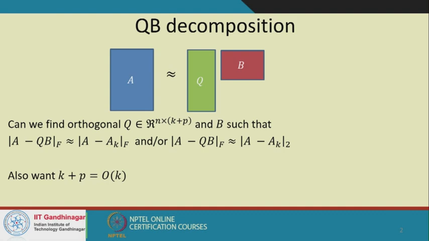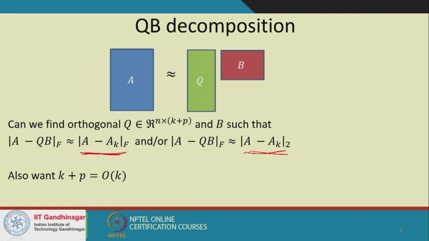We then talked about the fact that while the singular value decomposition is a pretty useful low rank approximation of the matrix, it's pretty expensive, and therefore we want to get something much more cheaply. And we are, for instance, trying to build something that we call a QB decomposition. So what we're looking to solve is the following: suppose we have a target rank k in mind. That is, we really want to get a low rank approximation that captures the error A minus Ak, either in the Frobenius norm or in the spectral norm.